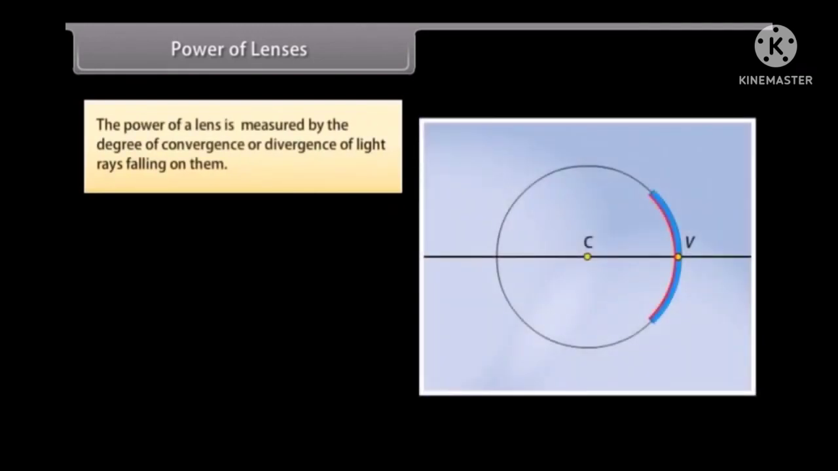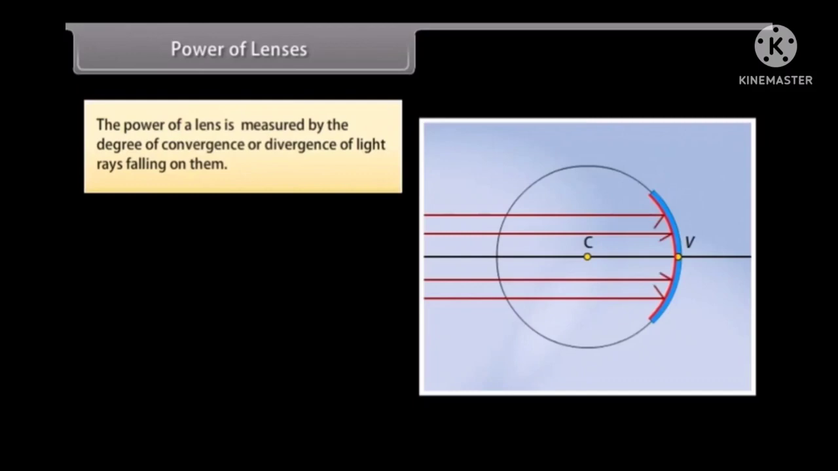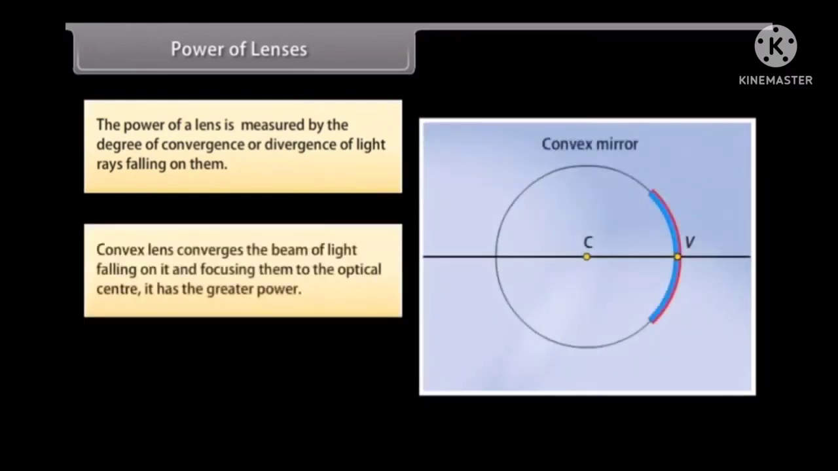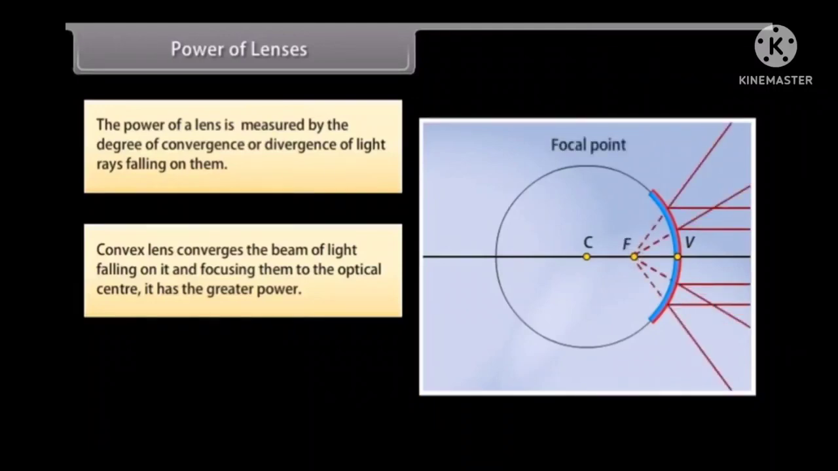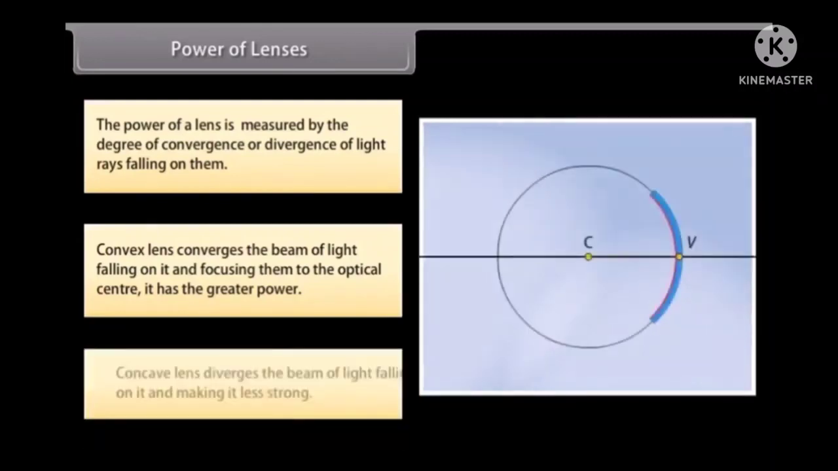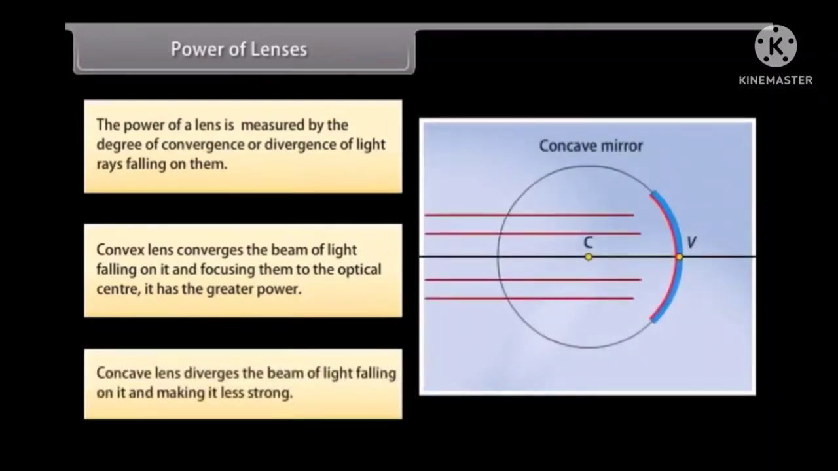Power of lenses. The power of a lens is measured by the degree of convergence or divergence of light rays falling on them. Convex lens converges the beam of light falling on it and focuses them to the optical center. It has the greater power. Concave lens diverges the beam of light falling on it, making it less strong.